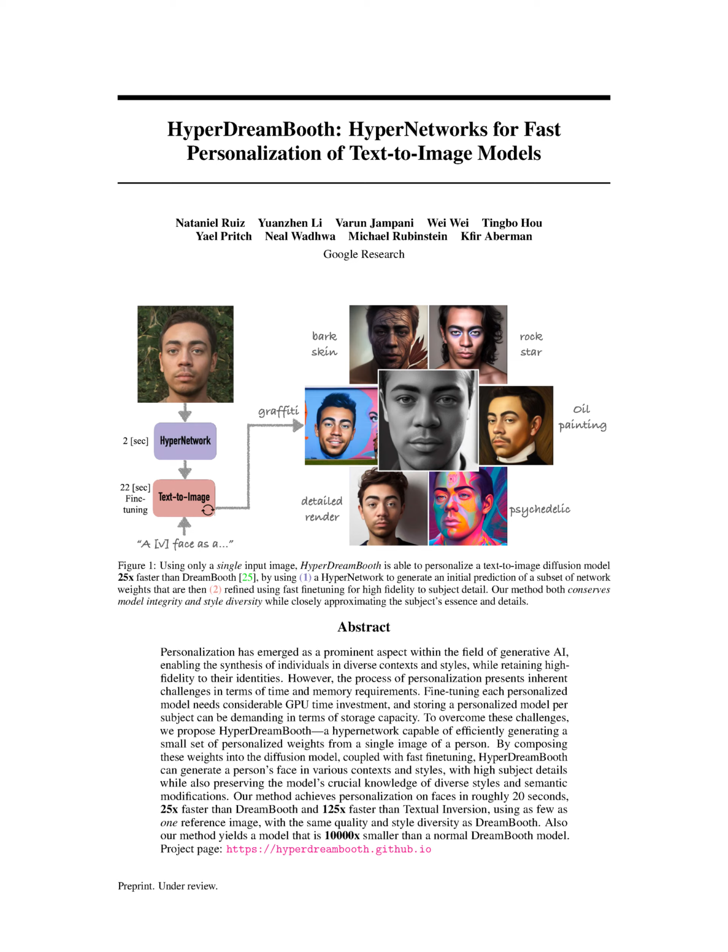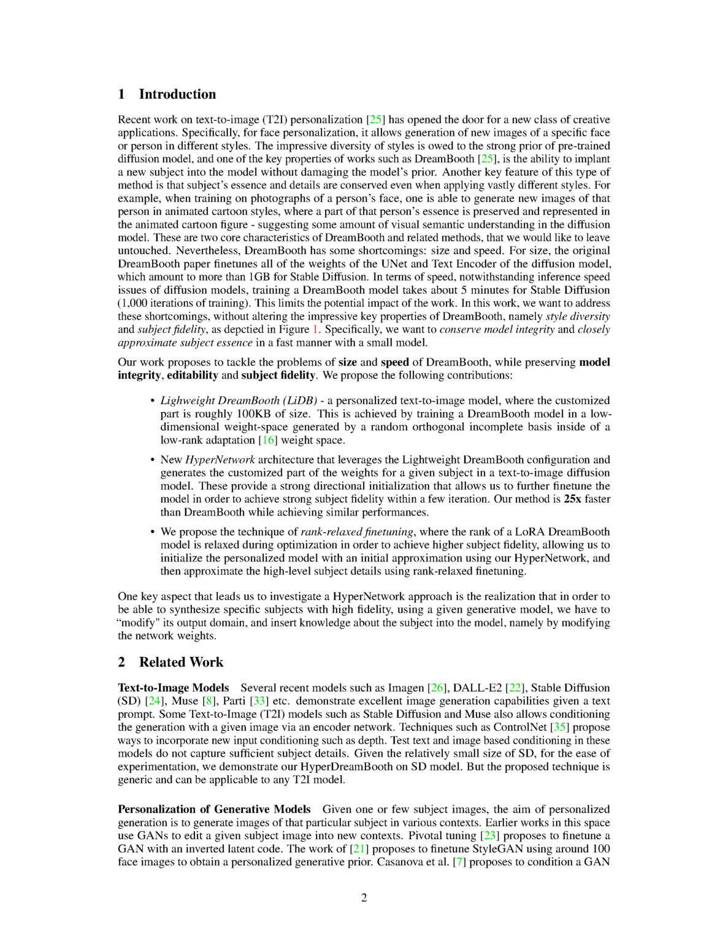knowledge. One of the key features of this method is its ability to retain the unique characteristics and details of the subject, even when applying drastically different styles. For instance, if we train the model using photos of a person's face, we can generate new images of that person in animated cartoon styles. The resulting cartoon figure will still retain some of the person's unique features, indicating that the diffusion model has some level of visual semantic understanding.